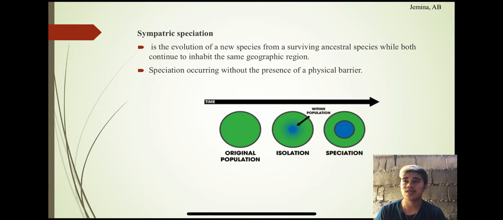Sympatric speciation is the evolution of a new species from a surviving ancestral species while both continue to inhabit the same geographic region. So speciation occurs without the presence of a physical barrier. You might be wondering how one species can become two separate species even though they still live in the same area. This can happen in a variety of ways: due to mutation, changes in allele frequency, behavior changes, and reproductive isolation.